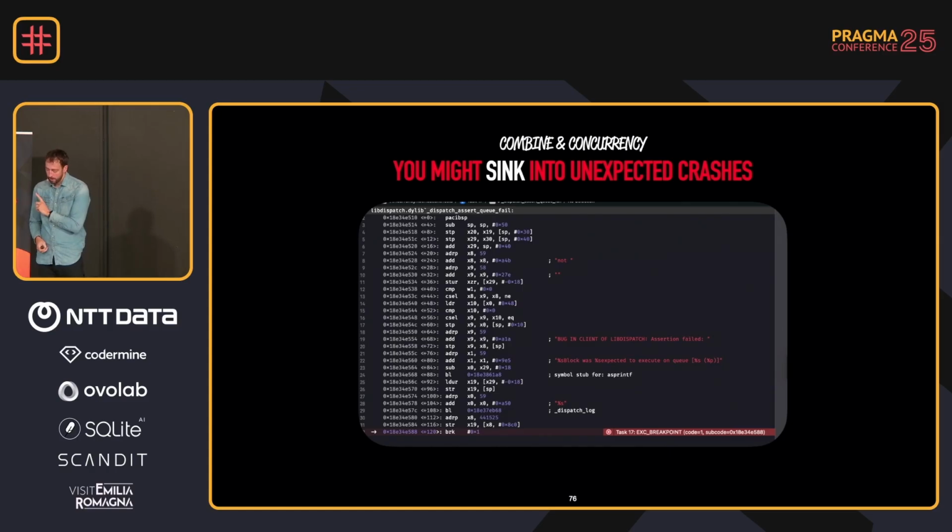But in this overview, it says block was expected to execute on queue, and Apple has to do a better job here. What I actually did is I had a Combine pipeline with a sink in the end, and I basically called a method that was attributed to the main actor, and I was allowed to do that. So it didn't tell me, hey, you need to actually be inside the task.